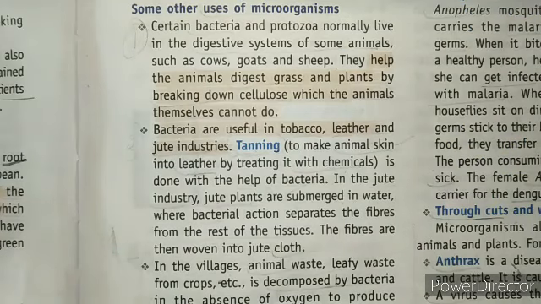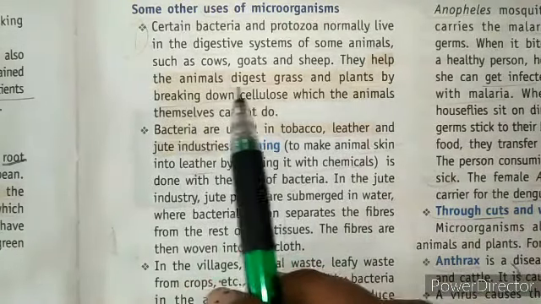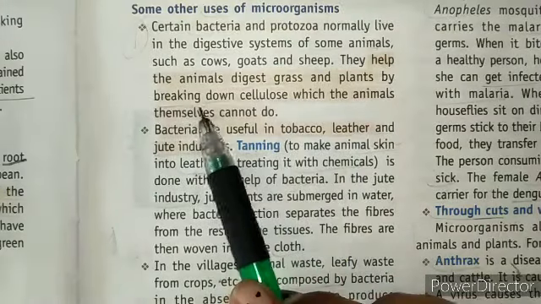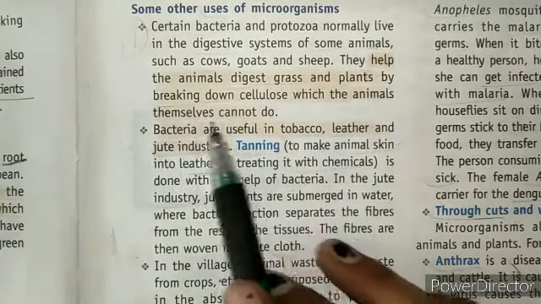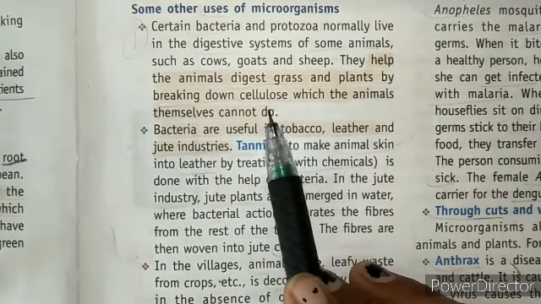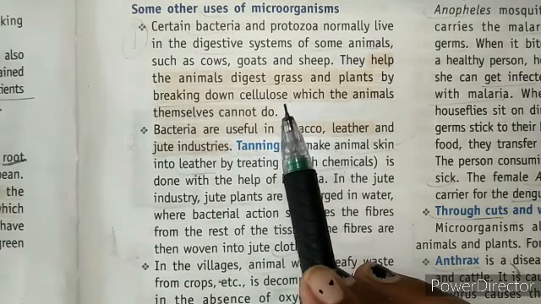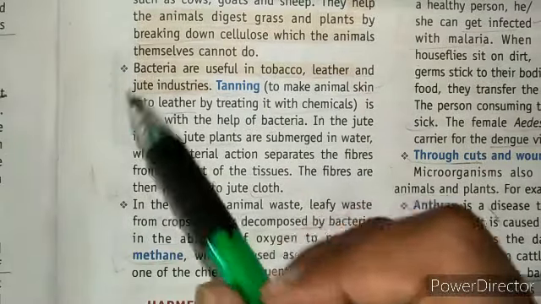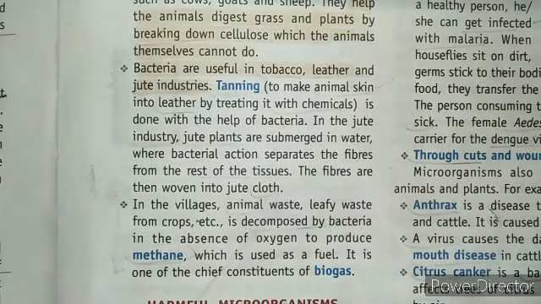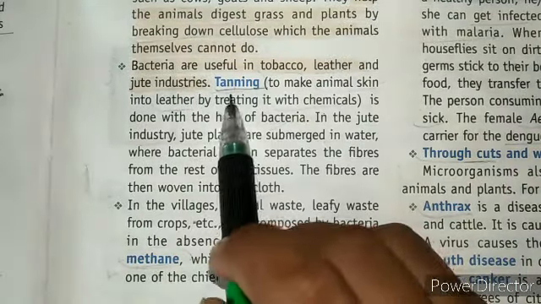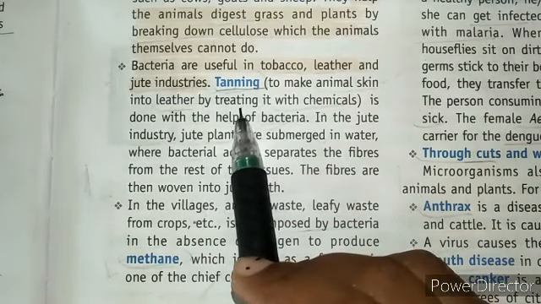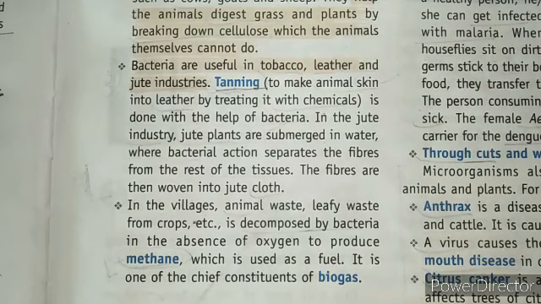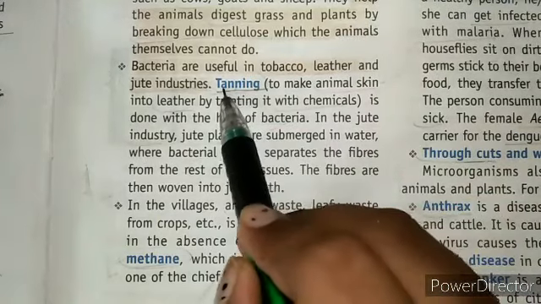Okay. Next, we have some other uses of microorganisms. They help animals digest grass and plants by breaking down cellulose, which the animals themselves cannot do. Ruminococcus are the bacteria that help to digest grass and plants, and some bacteria are useful in the tobacco, leather, and jute industries. Tanning is a process in which we make leather from animal skins by using some chemicals. Basically we use bacteria for the tanning process.